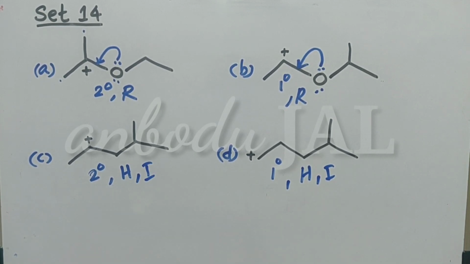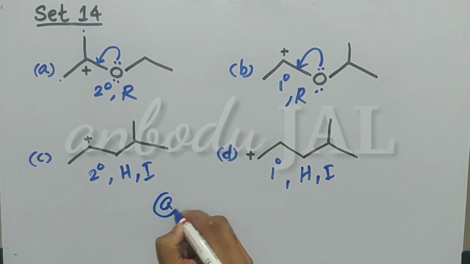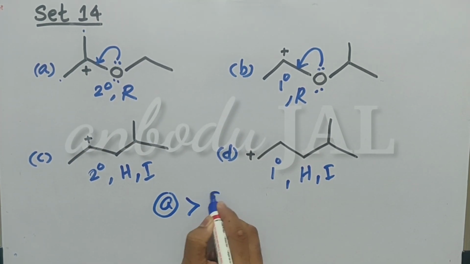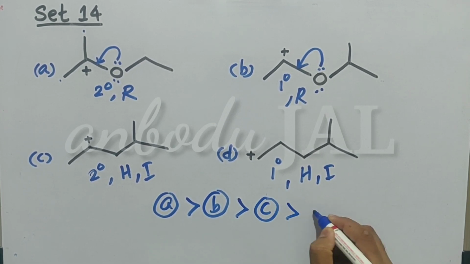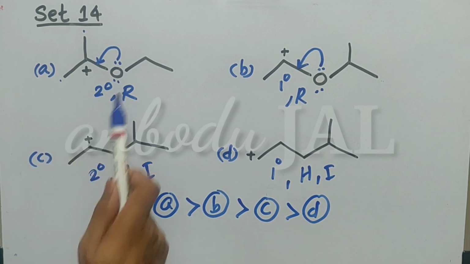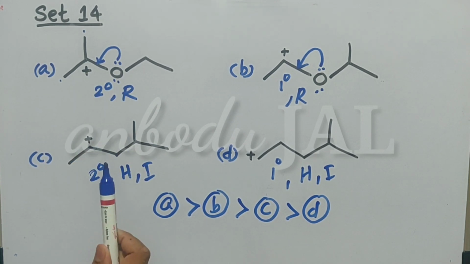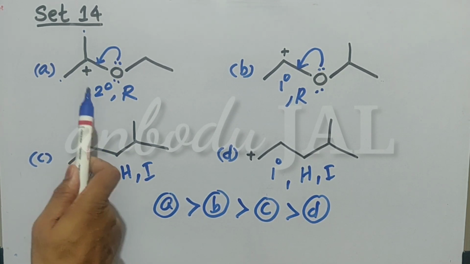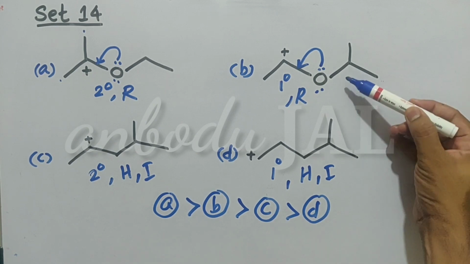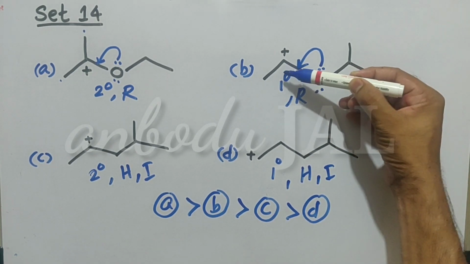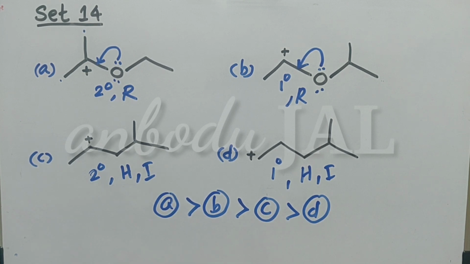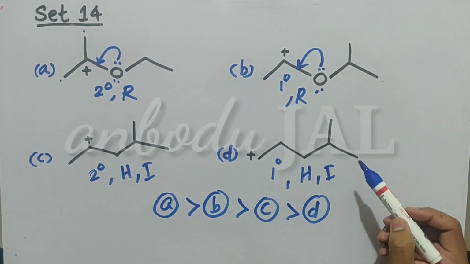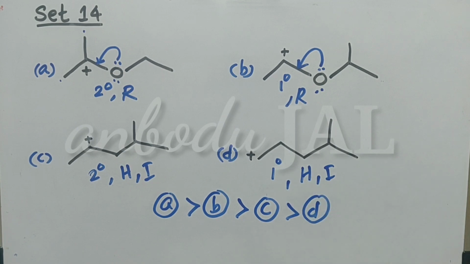Then the order of stability is A greater than B greater than C greater than D. A has resonance plus it is a secondary carbocation. B has resonance but it is a primary carbocation. C has no resonance, it is a secondary carbocation. D has no resonance but it is a primary carbocation.